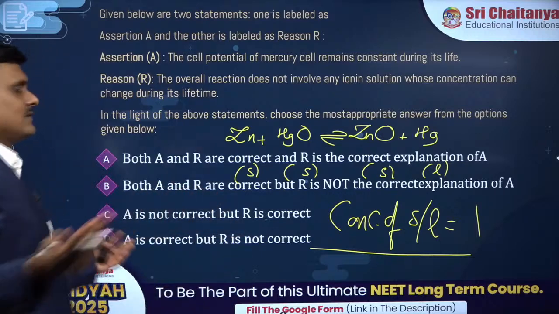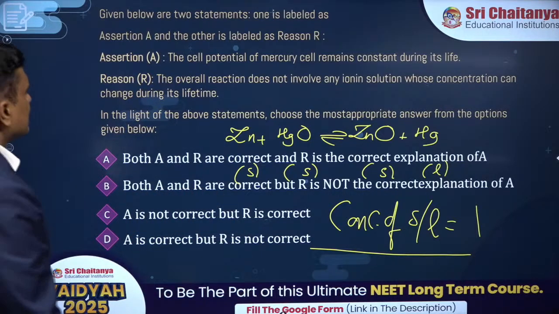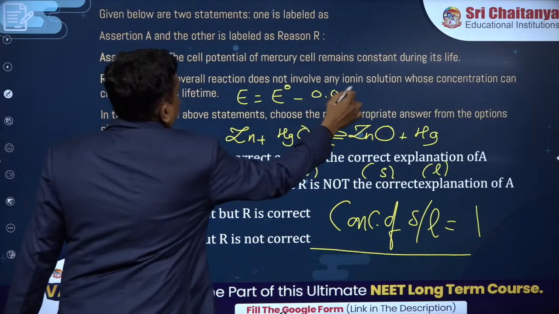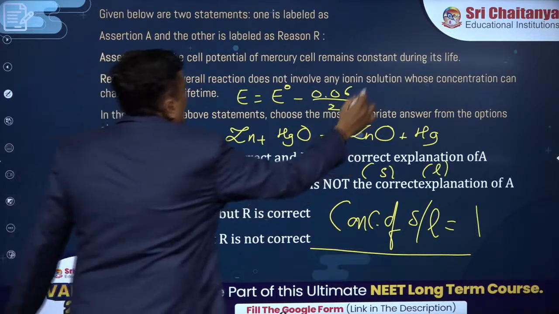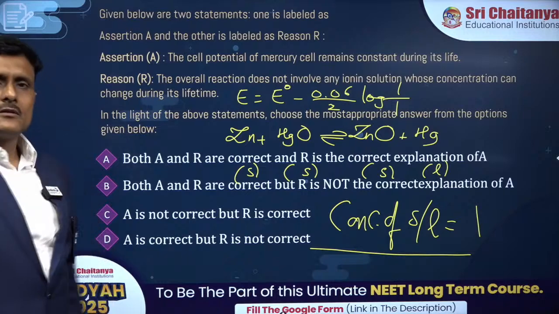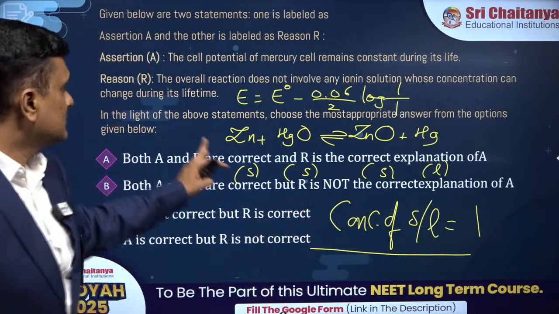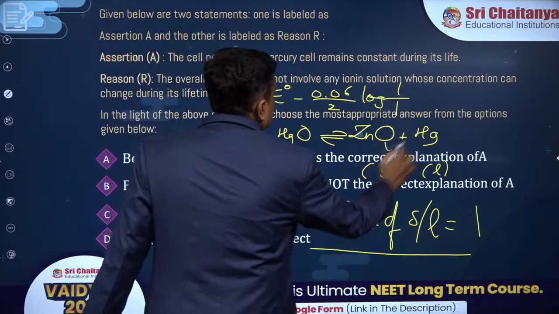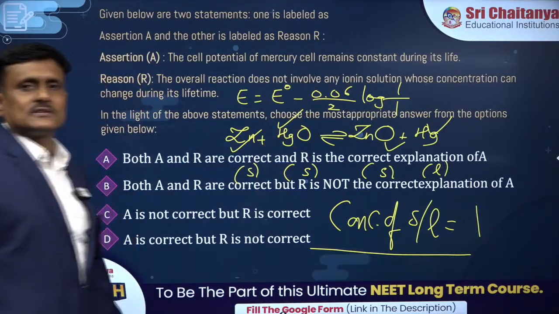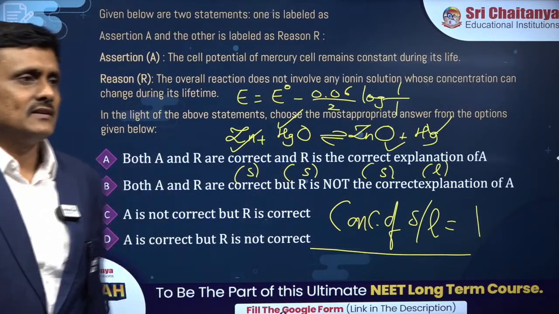Therefore, you can't write the EMF other than it depending on the value of E0, because minus 0.06 by n, log of concentration of product by reactant. Concentration of products is 1 because solids and liquids are present. Concentration of reactant is also equal to 1 because only solids are present.